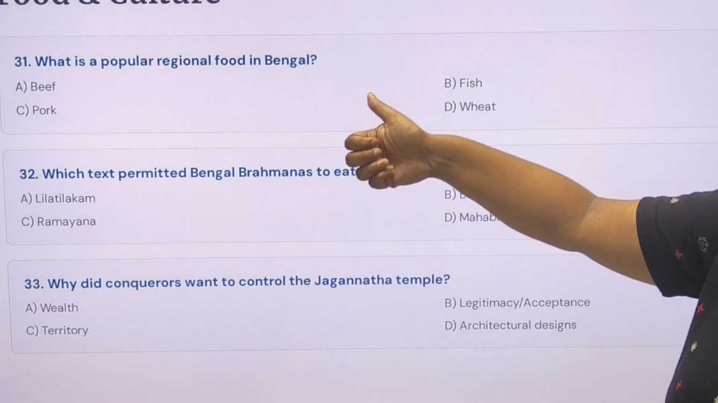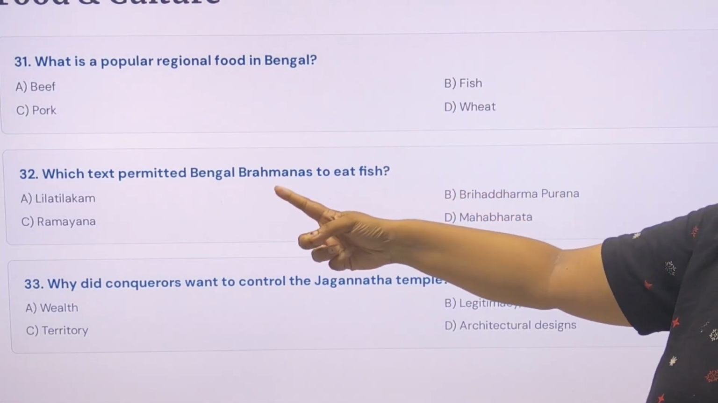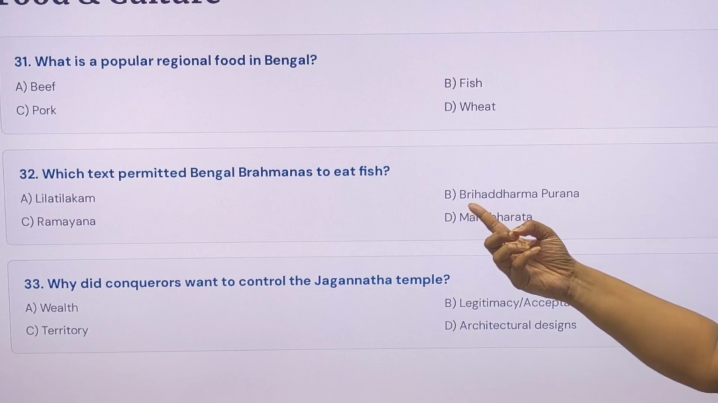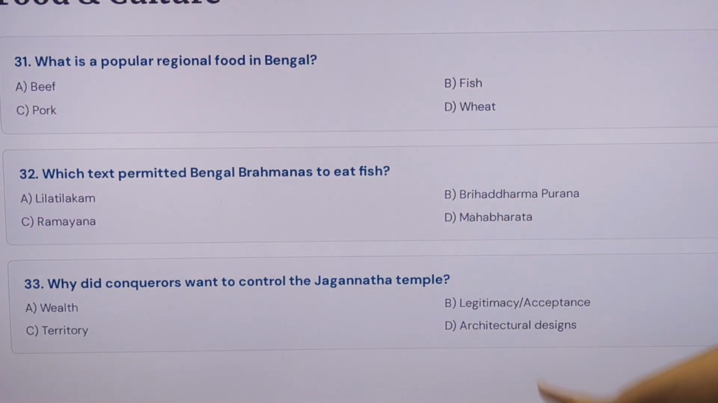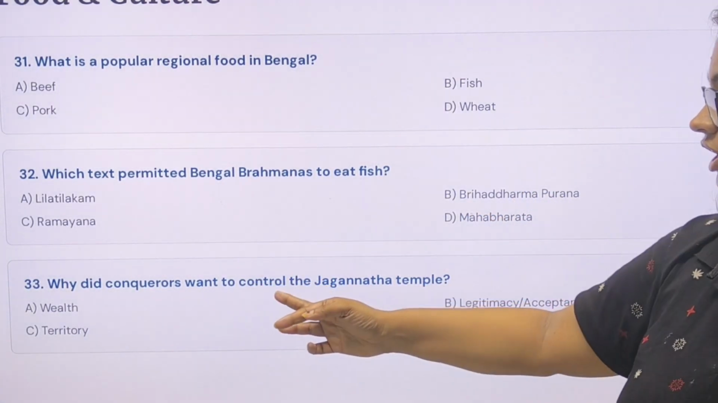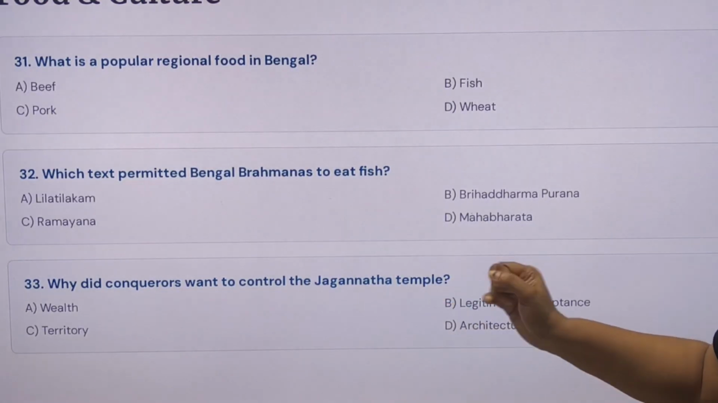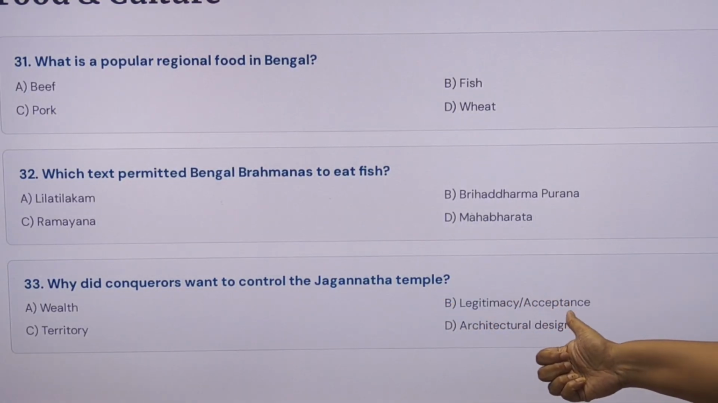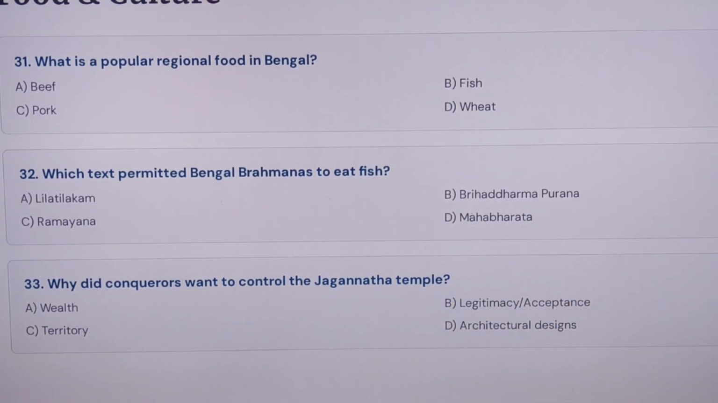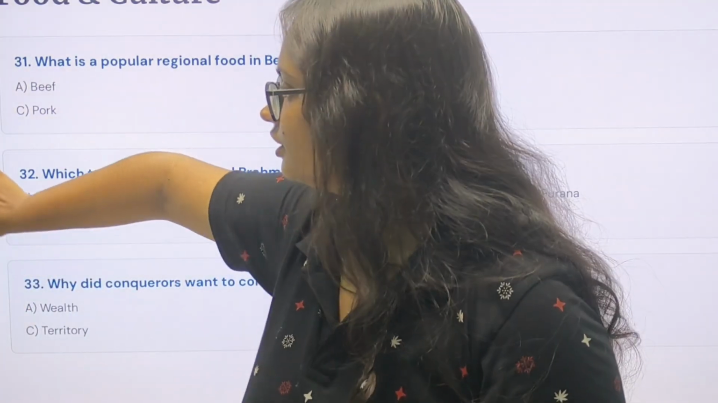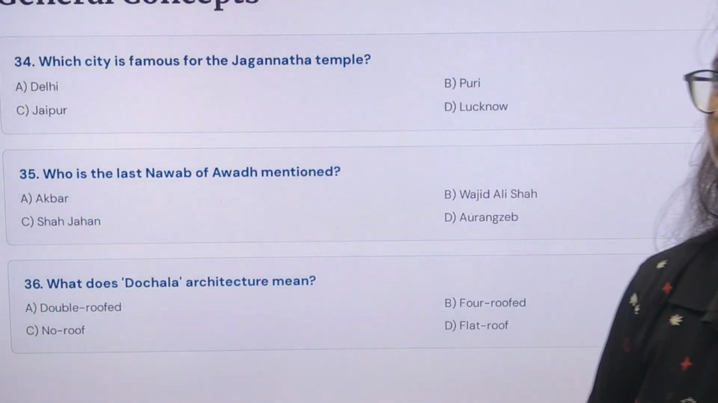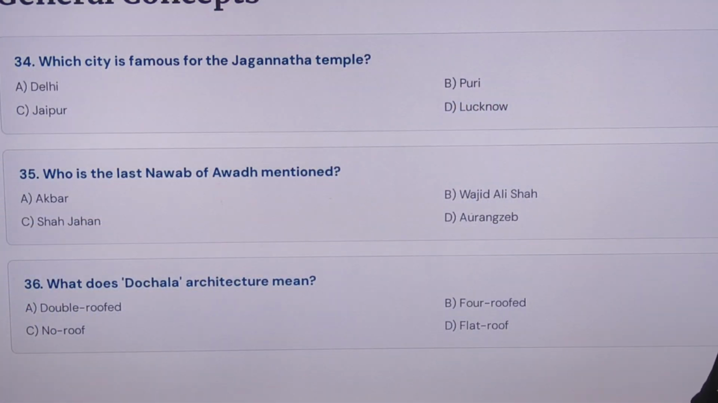What is a popular regional food in Bengal? Fish. Which text permitted Bengal Brahmanas to eat fish? Brihaddharma Purana. Why did conquerors want to control the Jagannath temple? Because of legitimacy and acceptance. They thought that if they captured the temple, people would listen to them. So that is the thing. There is also another thing, some kind of money acceptance is also there.